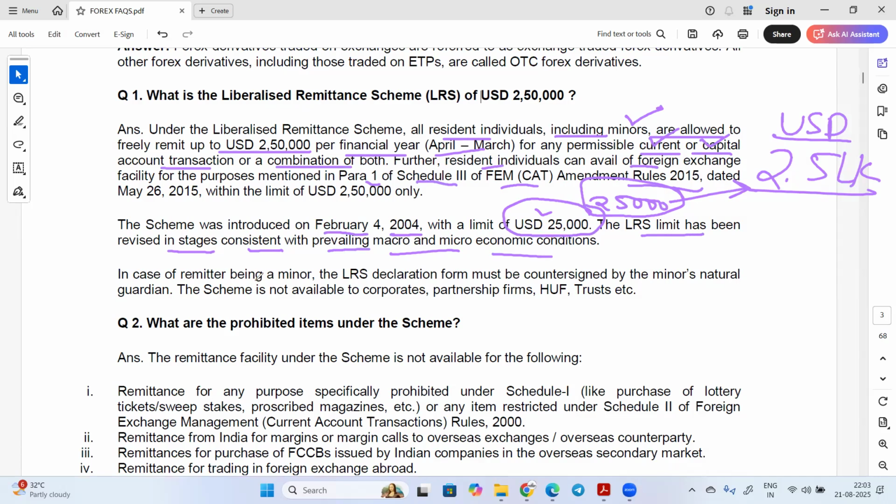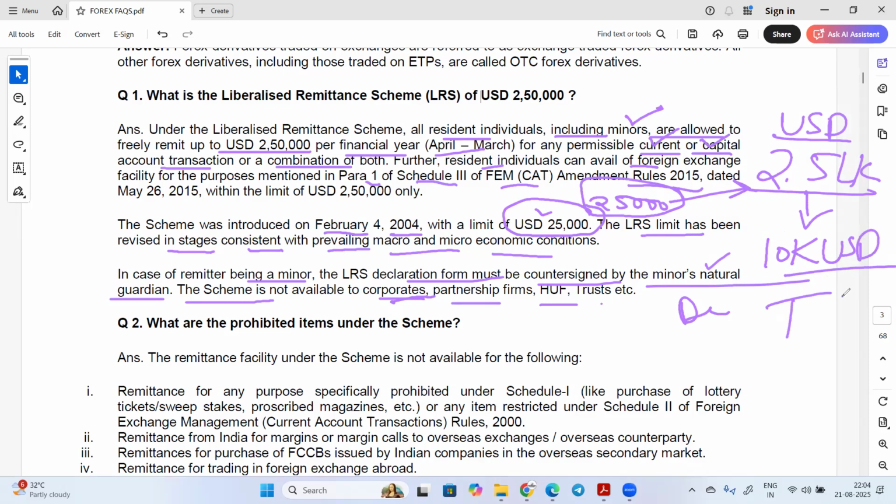In case the remitter is a minor, the LRS declaration form must be countersigned by the minor's natural guardian. You have to remember this point, as one more question can be asked from here. The scheme is not available to corporates, partnership firms, HUF, trusts. These people cannot do transactions under LRS. They will do the transaction under permitted provisions by giving the declaration. And in this 2.5 lakh, remember that up to 10,000 USD can be sent without TCS.